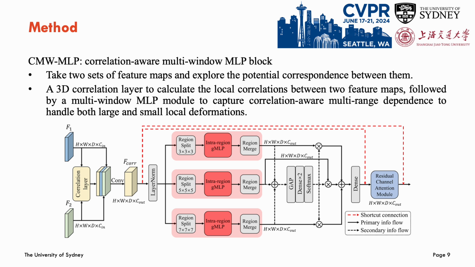Within the multi-window MLP module, there are multiple window-based GMLP branches to capture both large and small local deformation existing among the medical images. Empirically, we set there are 3 GMLP branches with a window size of 3x3, 5x5, and 7x7, which allowed us to achieve the best result in the experiment.